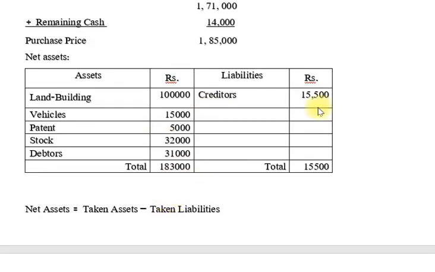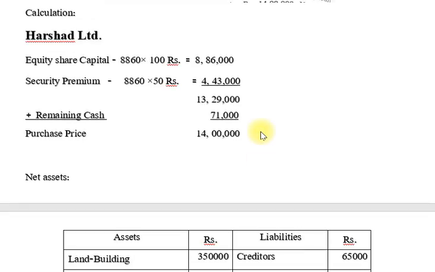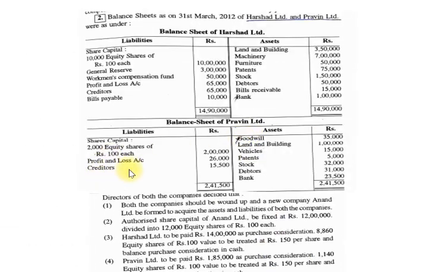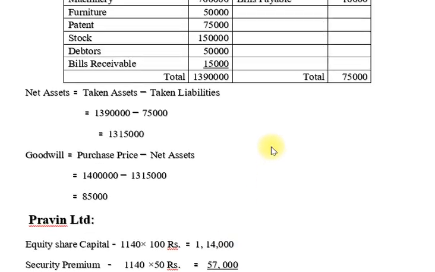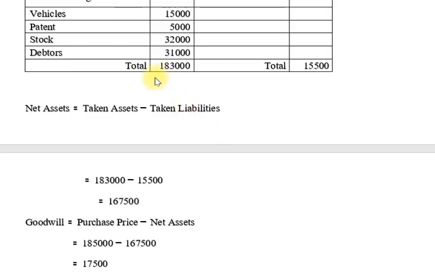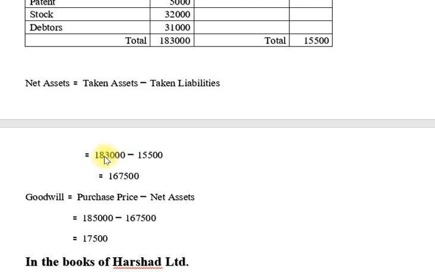Now creditors 15,500, because in Praveen Limited the only liability is creditors. So we note it down here. Now we find out net assets, which is equal to total assets minus total liabilities. So total assets 1,80,000 minus 15,500. The difference is 1,70,500.